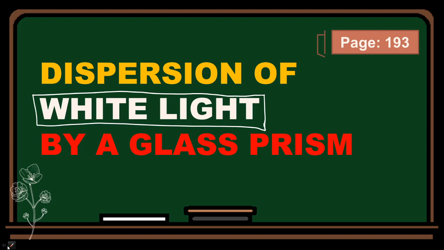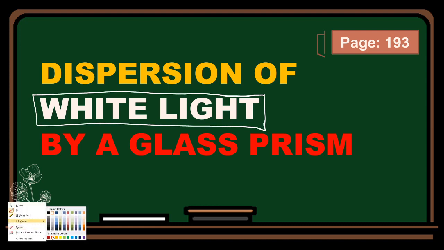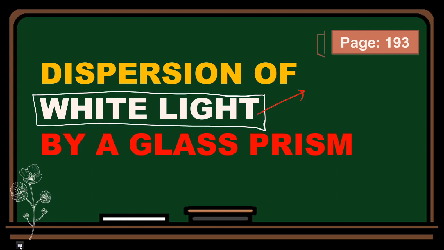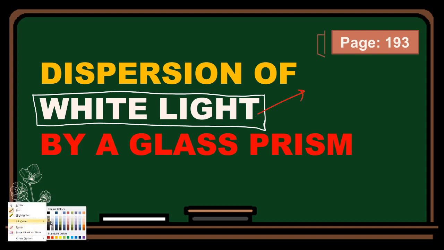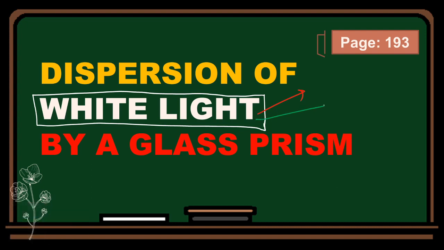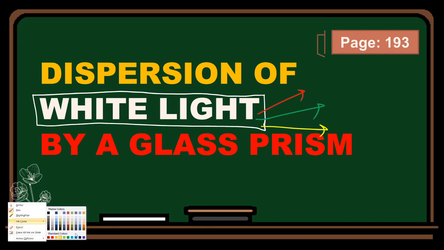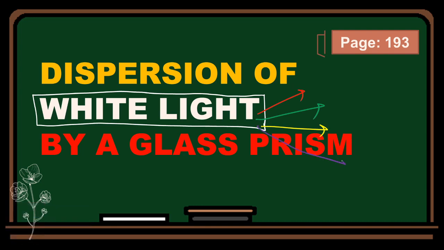Although it is white light, many colors are inside. Red is there, green is there, yellow is there, violet is there. So many colors are there.